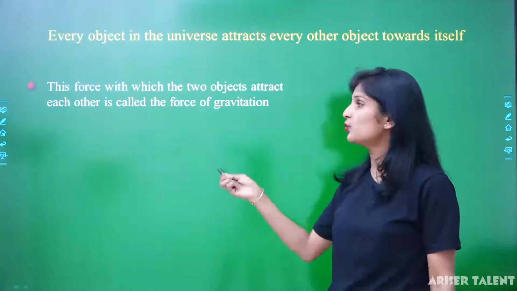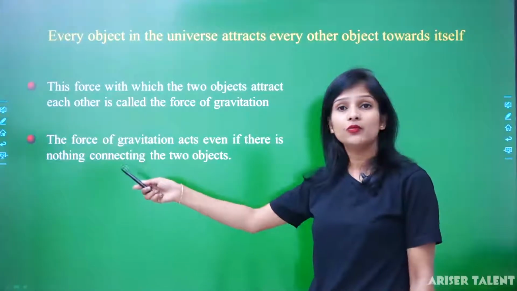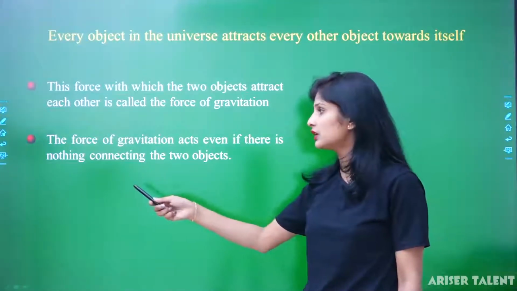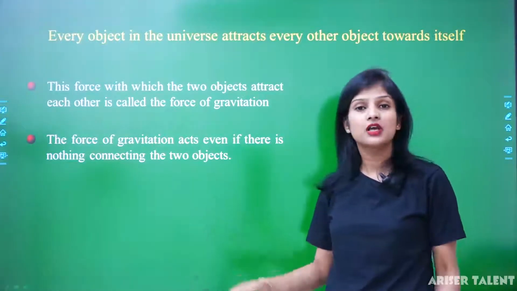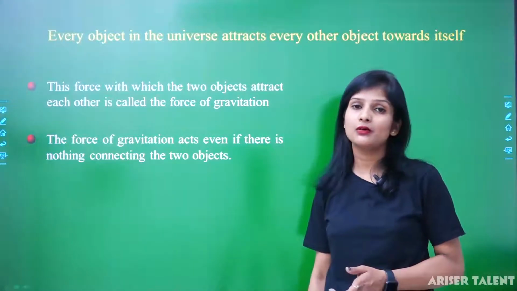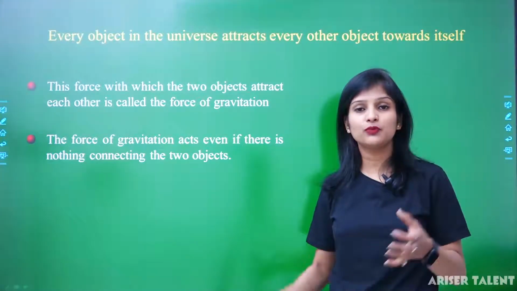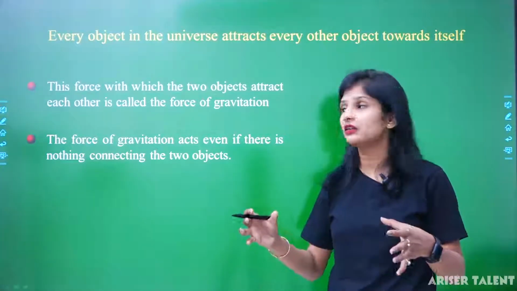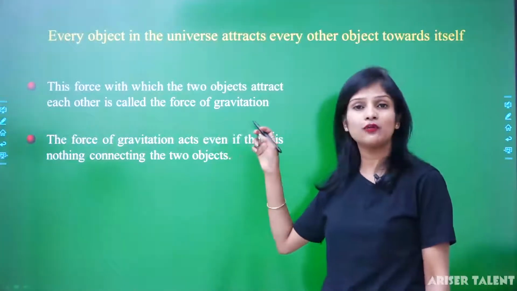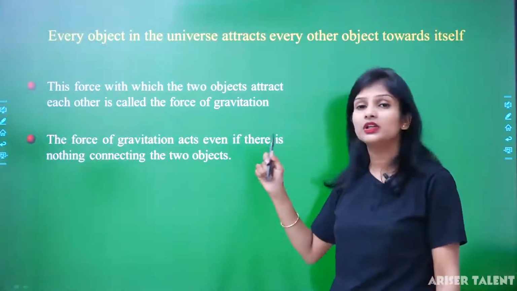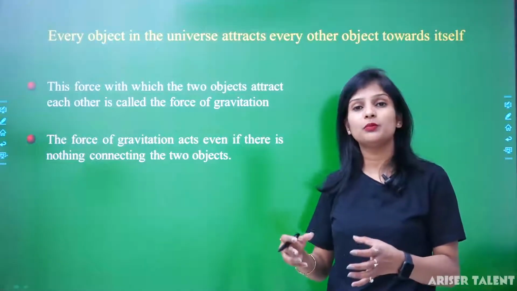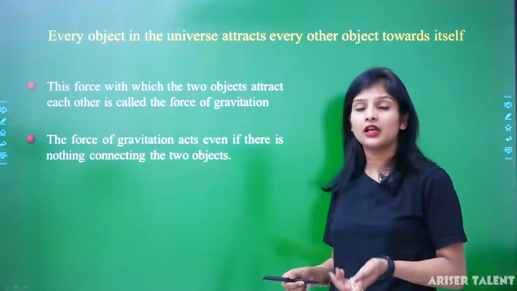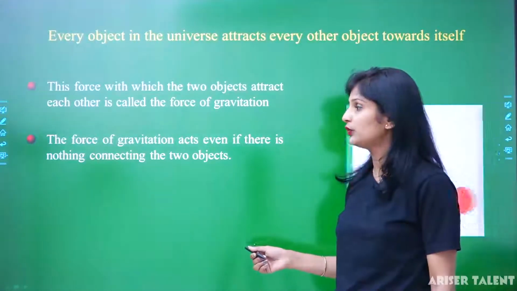This is known as force of gravitation. The force of gravitation acts even if there is nothing connected to the two objects. We have already discussed non-contact force or field force. If two objects are not in contact but still attract each other, that means there is force of gravitation. So there is no compulsion that the bodies will be in contact. It can be a non-contact or field force.